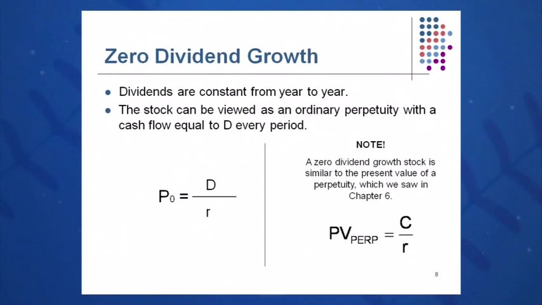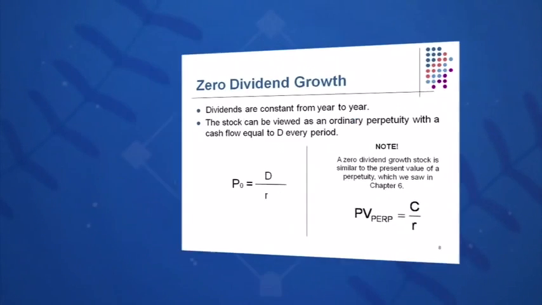Model number 2, again, that's the general stock valuation equation. If we have no growth in dividend, as I said, the price today is simply equal to D over R, which looks like a perpetuity equation, C over R, from session number 6. So same amount each year in dividend. The price of the stock is simply the dividend divided by the required rate of return.